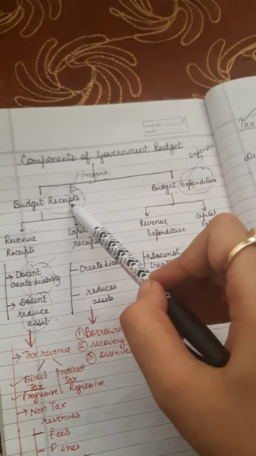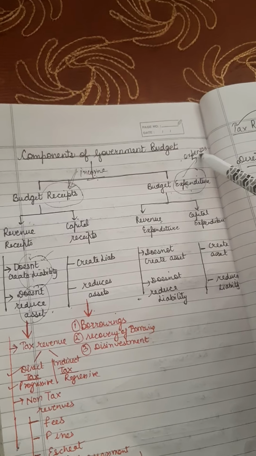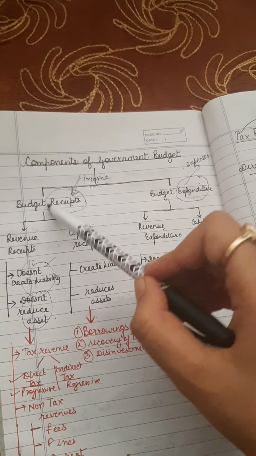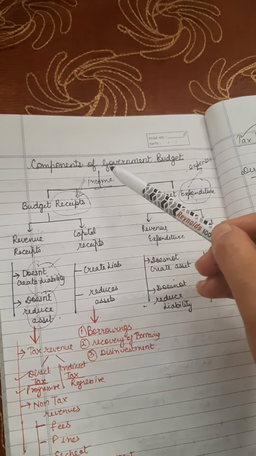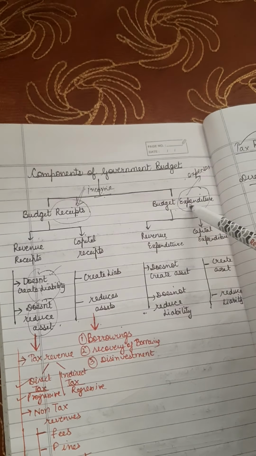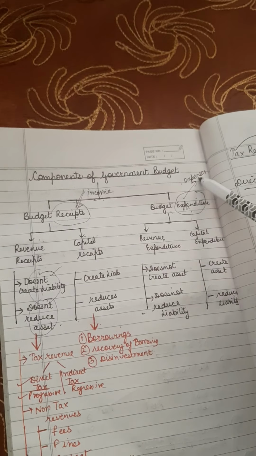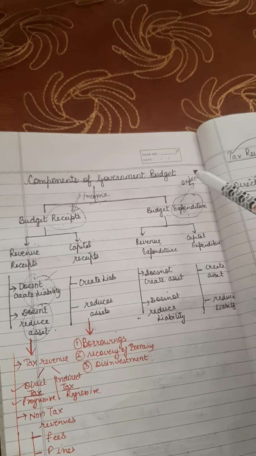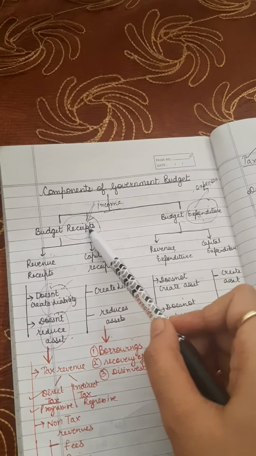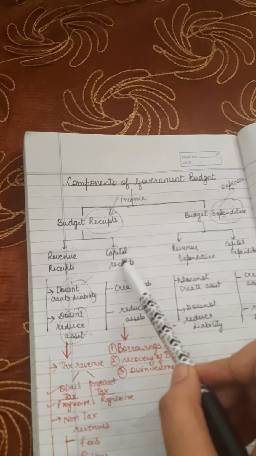Receipts means incomes and expenditure means expenses. Now, from where does your government earn? Where does the income of your government come from? And budget expenditure means where does your government spend and how does it spend on the people? Budget receipts are further classified into two parts: revenue receipts and capital receipts.